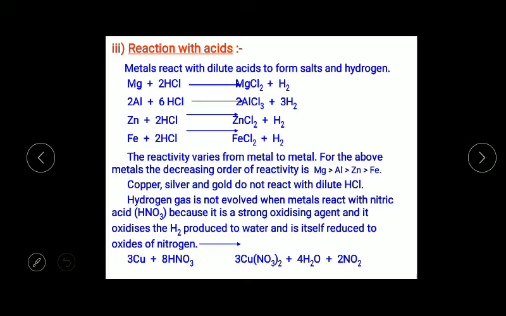So when copper reacts with nitric acid, it will form copper nitrate, water plus nitrogen dioxide, but it will not produce hydrogen gas because the hydrogen produced itself gets oxidized to water, and nitric acid gets reduced to any of the nitrogen oxides, like nitrogen dioxide here. I think it's clear.